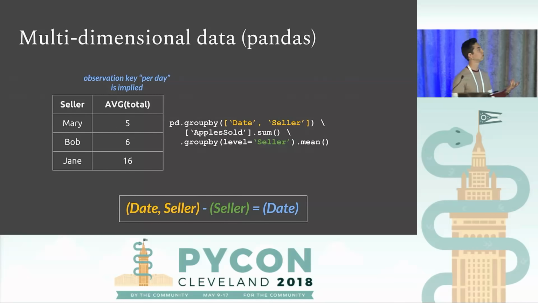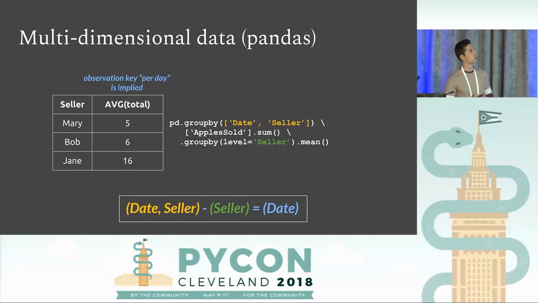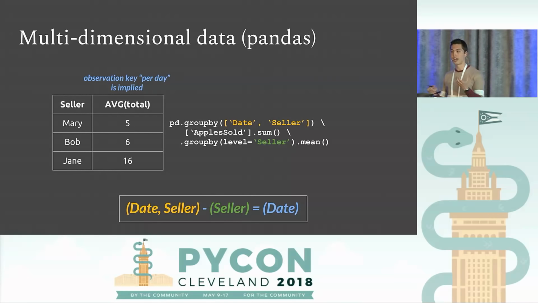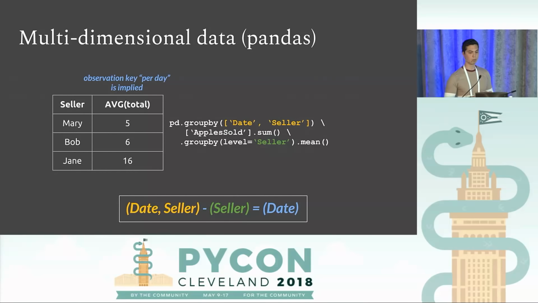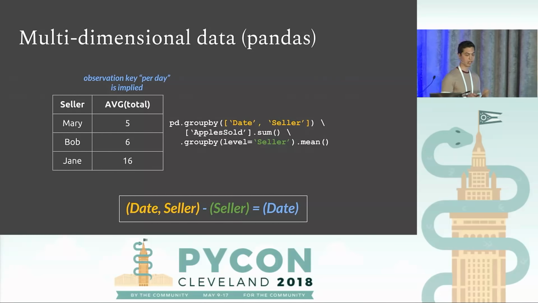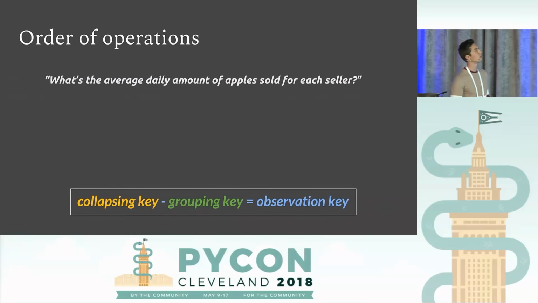Again, we can also do this in pandas. We have a first group by, which aggregates the data, collapses data, and if our question asks for grouping, that's the second group by. And again, the date part, it's implied.